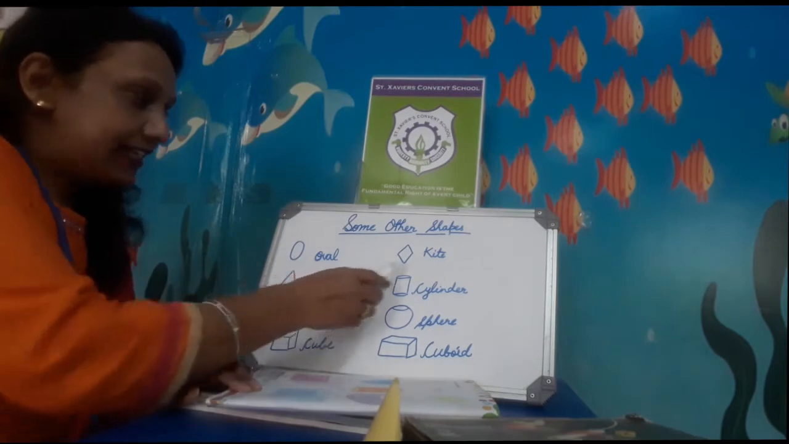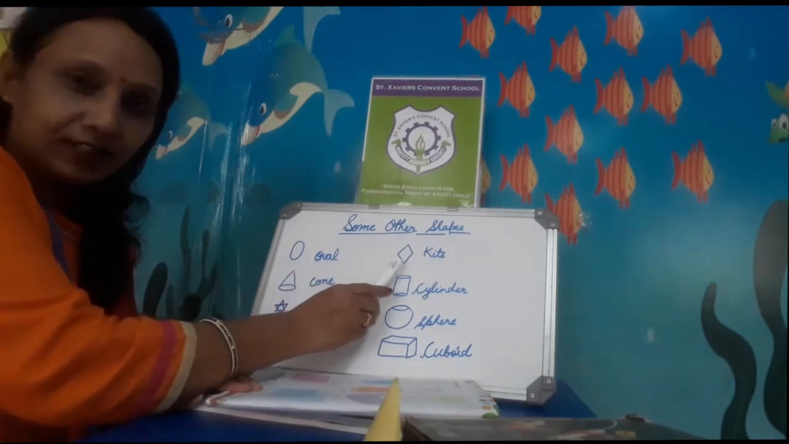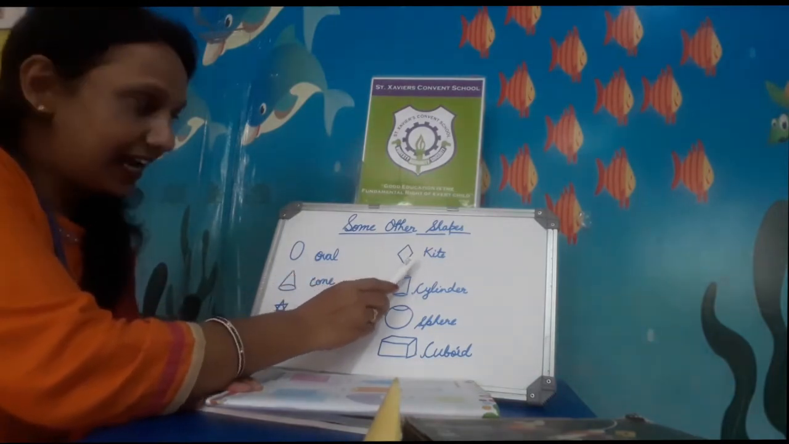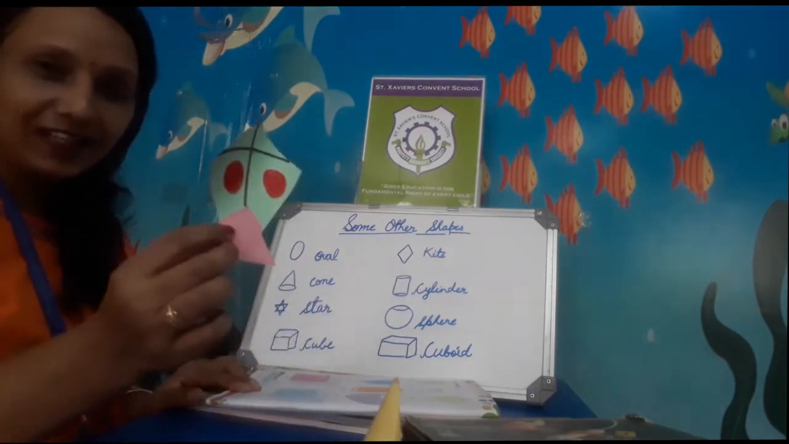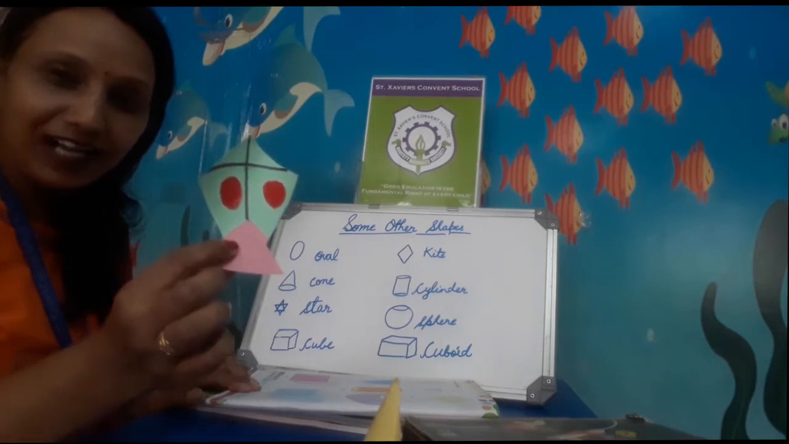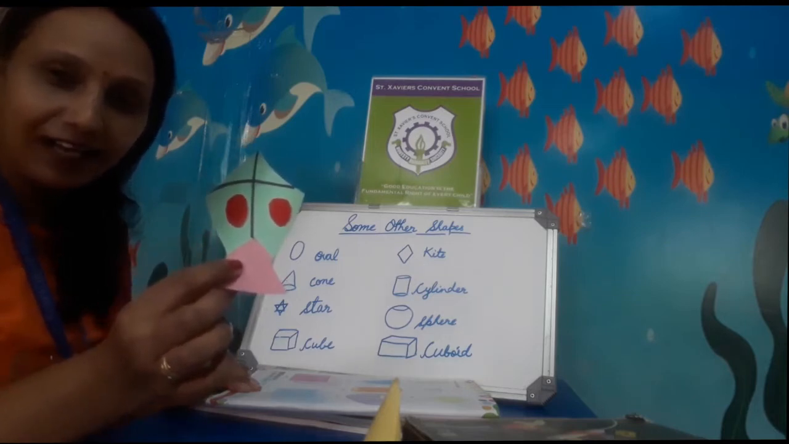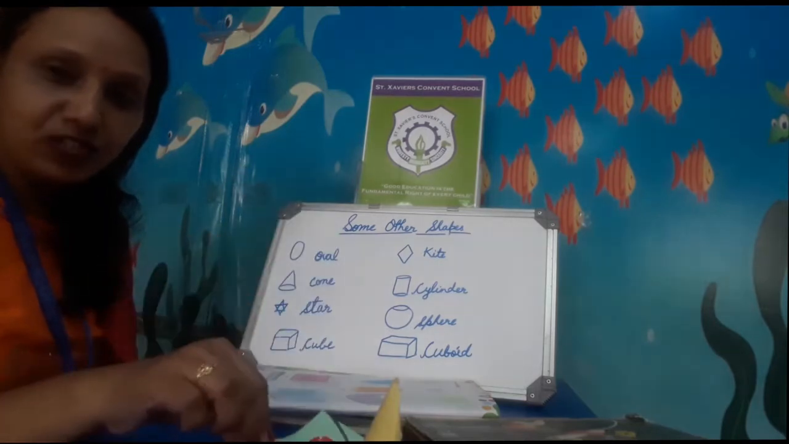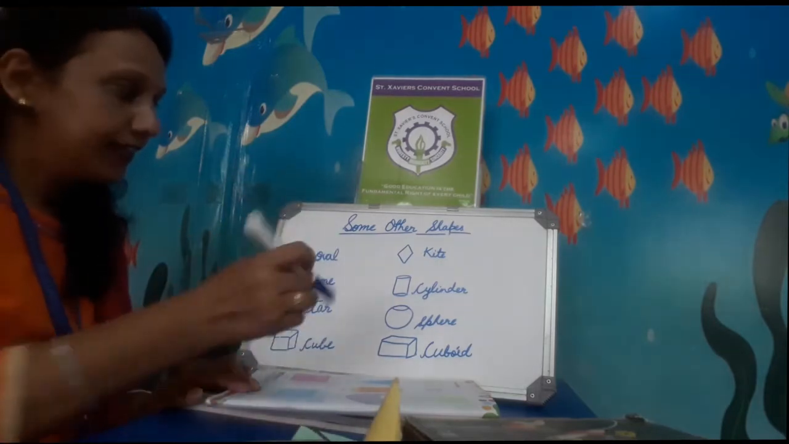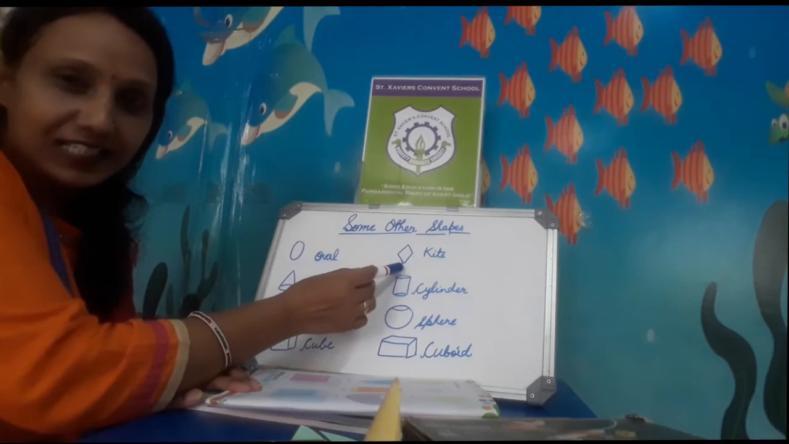Next one is kite. Spelling of kite, K-I-T-E, kite. This one is the kite. You love playing with kite. You love making the kites as a craft. So this one is kite. The things which you can see in this shape, that one are known as kite.